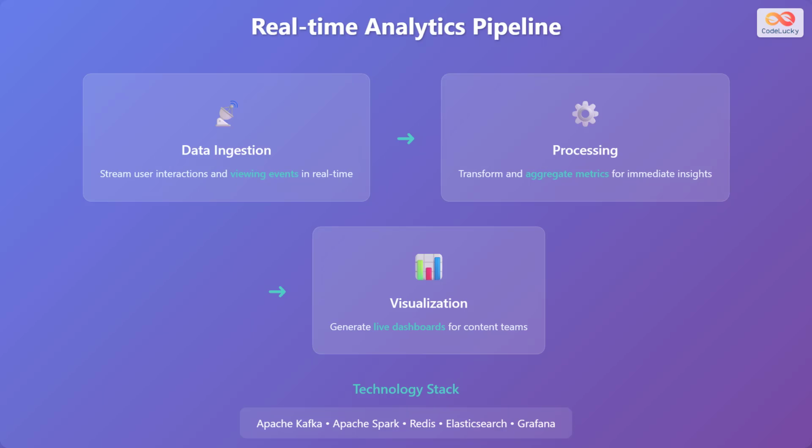Let us understand the real-time analytics pipeline. Data ingestion involves streaming user interactions and viewing events in real time. Processing transforms and aggregates metrics for immediate insights. Visualization generates live dashboards for content teams. The technology stack includes Apache Kafka, Apache Spark, Redis, Elasticsearch, and Grafana.